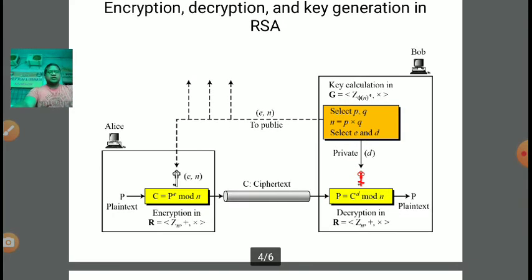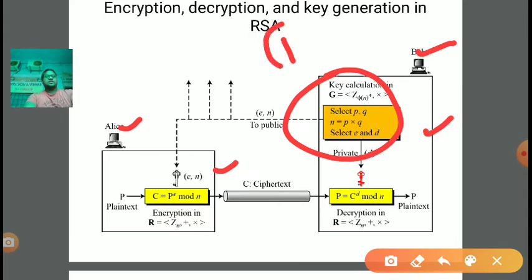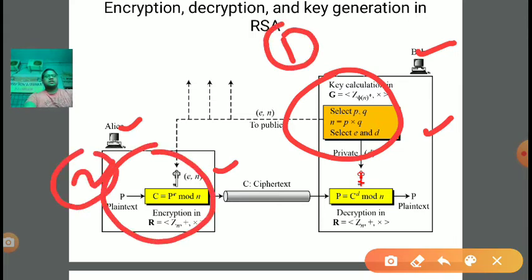All these three steps have been explained in this particular picture. So step by step we are learning. The first component of this algorithm is Alice, the second component is Bob. Alice is the sender and Bob is the receiver. At the sender end we are performing encryption. At the receiver end we are performing decryption. This is the key generation step, the first step. This is the encryption step, and the third one is the decryption step.